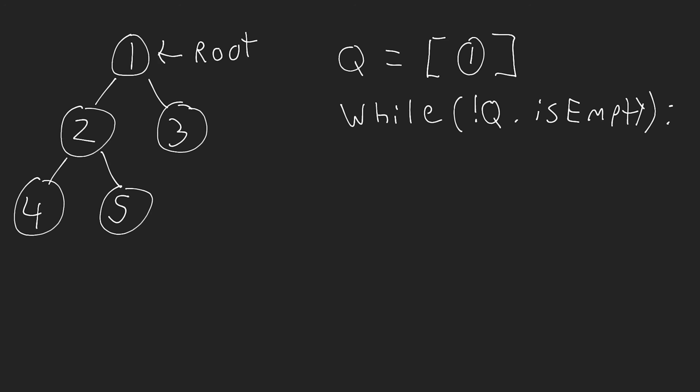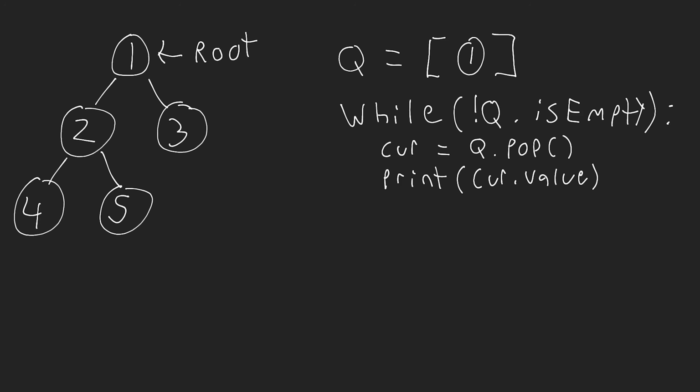So what we're going to do is pop the first element off of the queue, and then we're going to print that out. So what we're doing is we're just trying to print all of the different elements in the queue. So we're going to say something like cur is equal to queue.pop. Now that's going to give us whatever the current element is, and then we can simply say print cur.value, and it's going to print out what the value is.